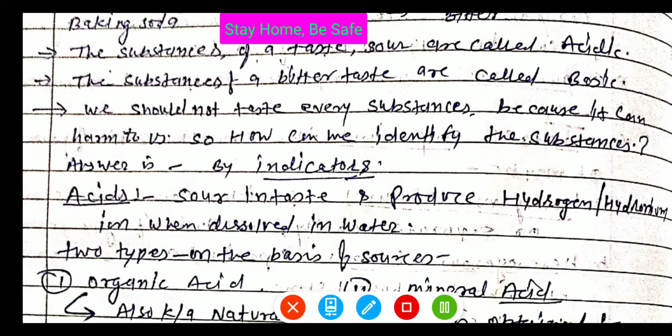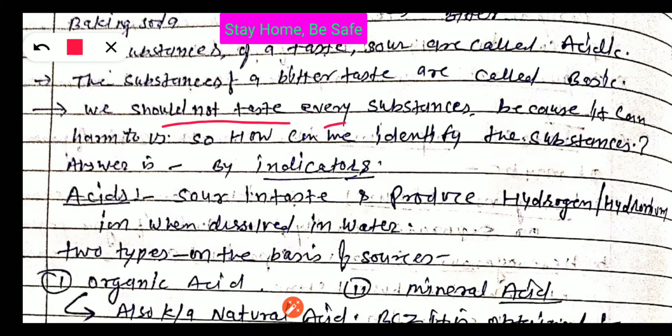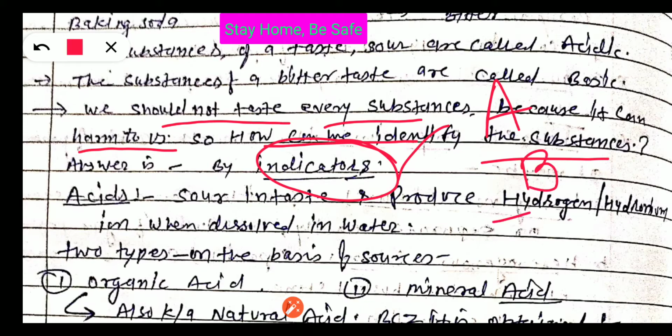But there are some precautions. We should not taste every substance because it can harm us. Different types of substances have different tastes, but to identify the taste, we should not eat the substances because it can harm our body. So how could you identify these different substances? We have some indicators that will indicate whether it is an acidic substance or a basic substance. Clear? Different types of indicators we will discuss in the next lecture.